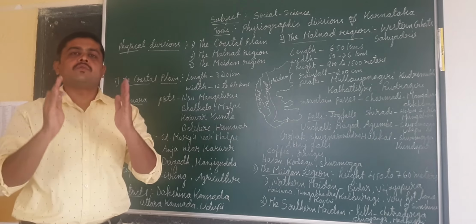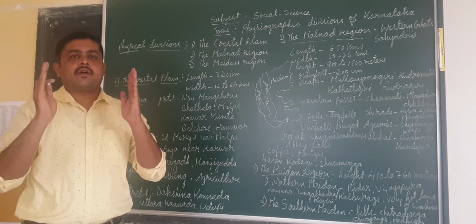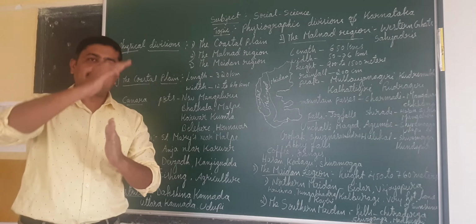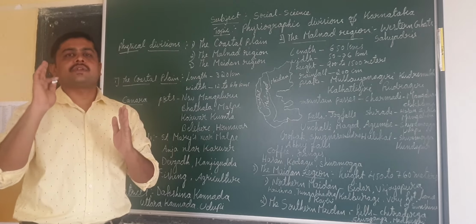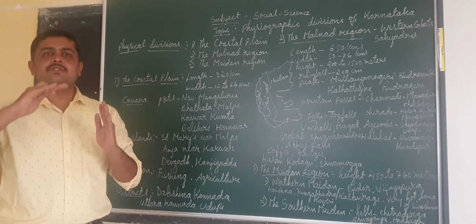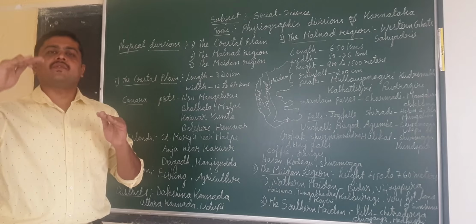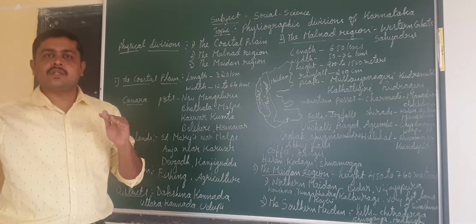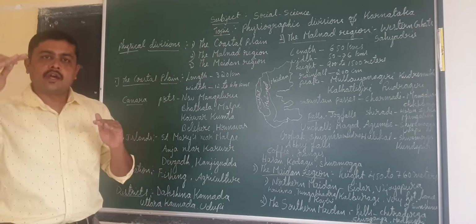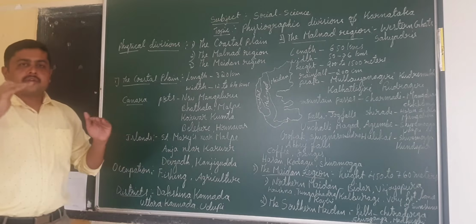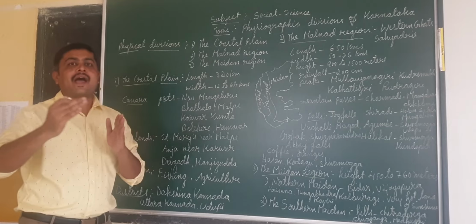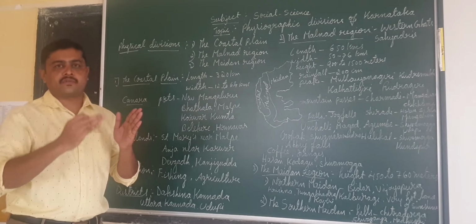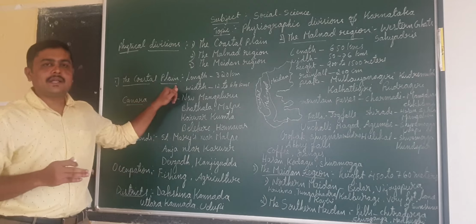The people who spoke Kannada united themselves and made that particular area one state, known as Karnataka. That is on the basis of the Linguistic Reorganization Act. After that, Karnataka got some other features also. The coastal plain was added as an ancient feature.